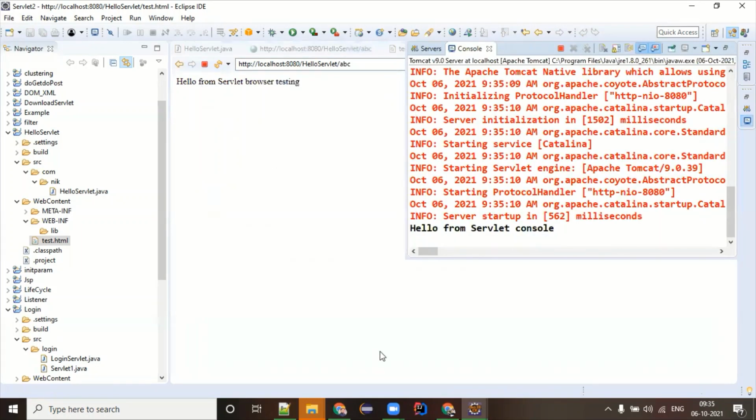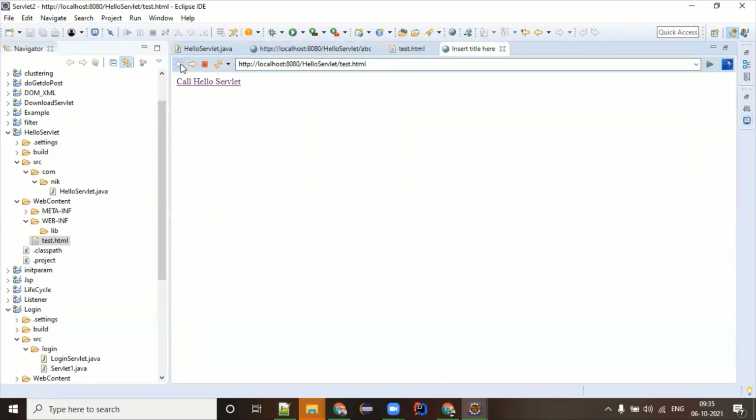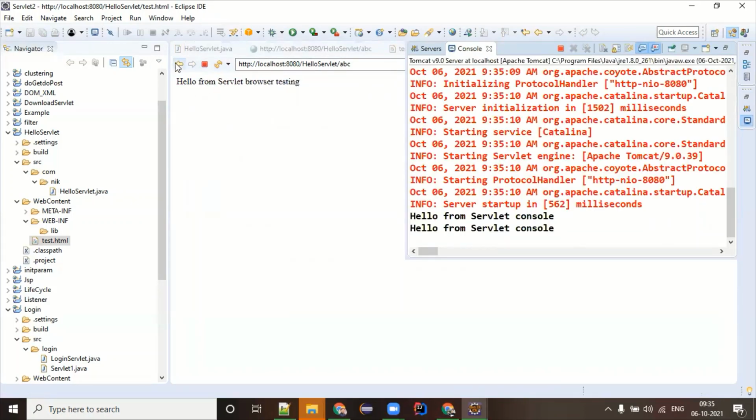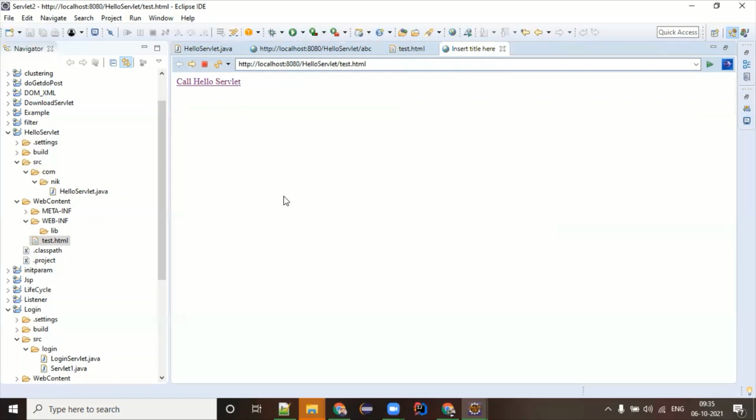Now people don't need to mention the URL here. They can play here. So this is the interaction. We used to develop a very fancy UI for our client and ask them, click here, click there.